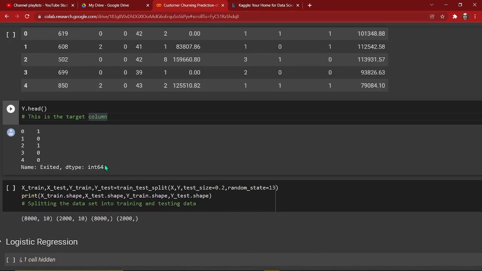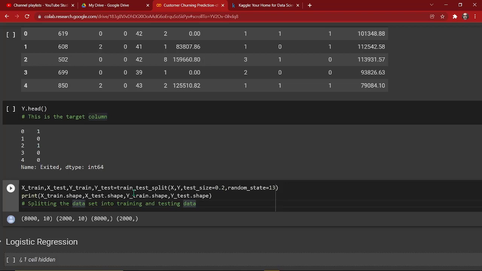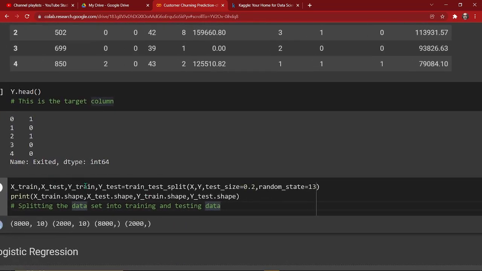And now what we are doing here, we are splitting the dataset into training and test set. Training data to train our model, and test dataset to check how well it's performing. And for that we have our X_train, X_test, y_train, y_test, and we are using the train_test_split function to split our dataset, and we are selecting test size as 0.2, that is 20% of our overall dataset.